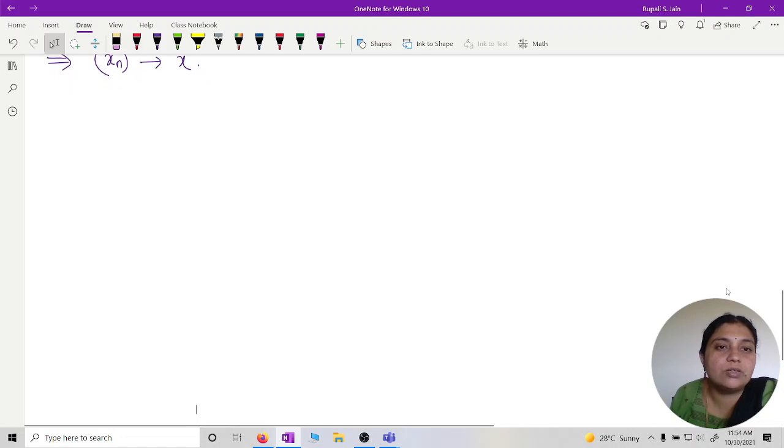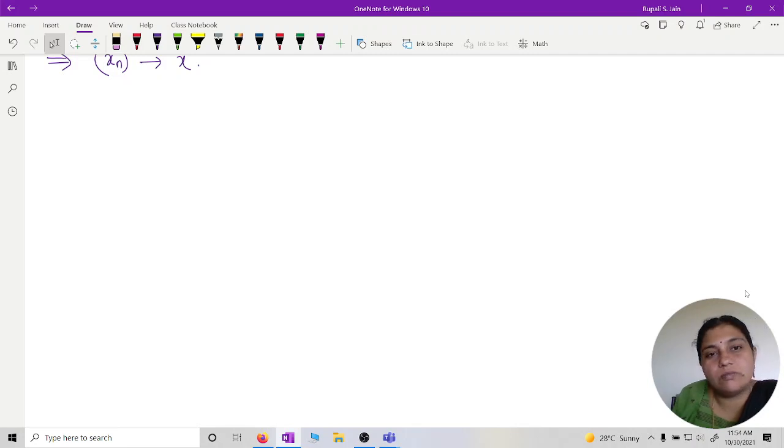So if it is Cauchy and we have at least one subsequence which converges to x, then we can say the sequence converges. But if it is not Cauchy, and some subsequence converges to some element, we cannot say it is a convergent sequence.